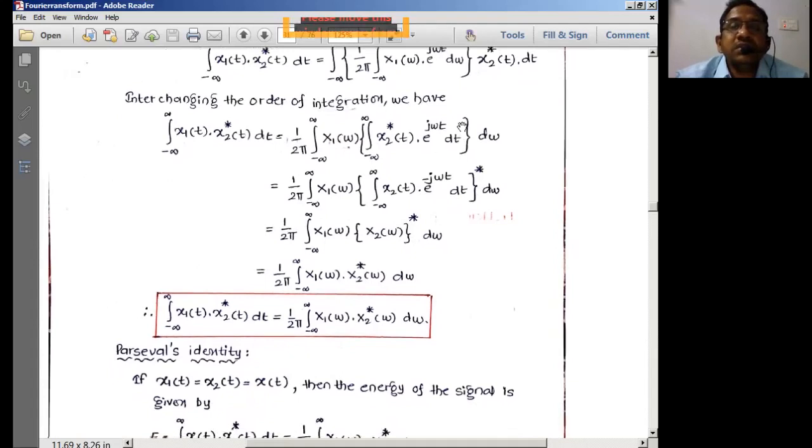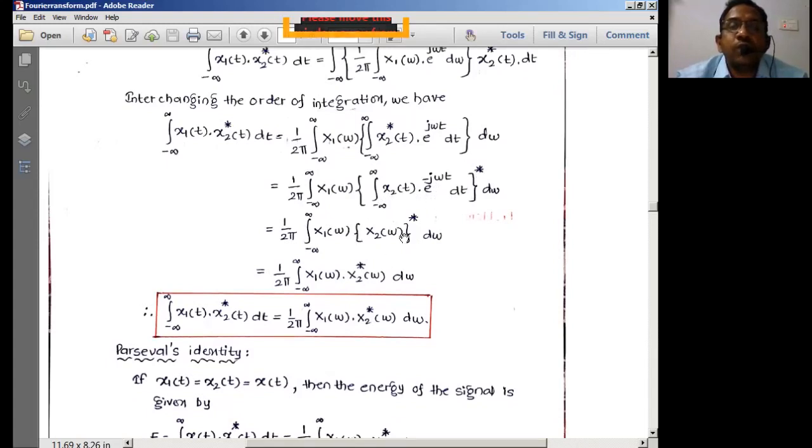Now what is this expression called? x2(t) is complex, and this is its complex conjugate. If I replace t with minus t, I get the complex conjugate of this function. The integral of x(t) e^(−jωt) dt is nothing but the Fourier transform.